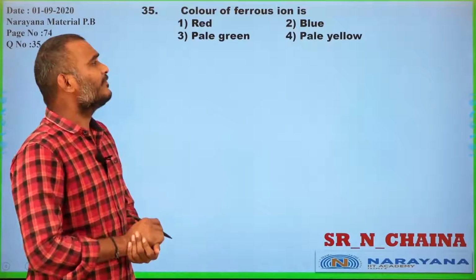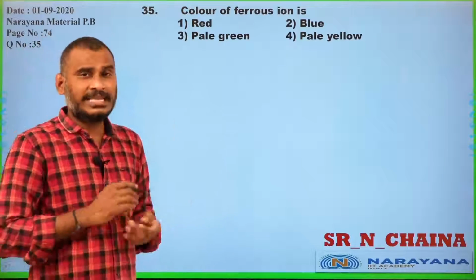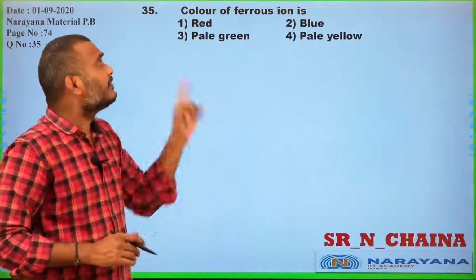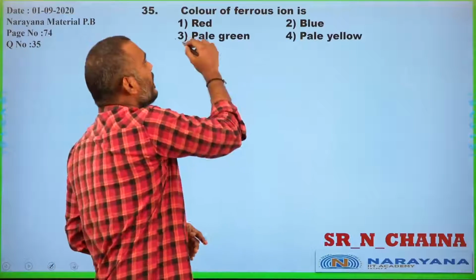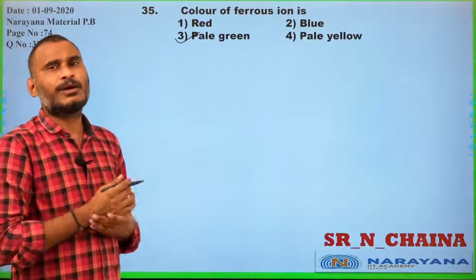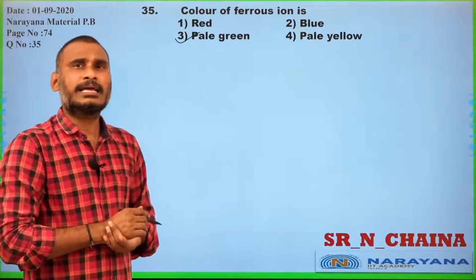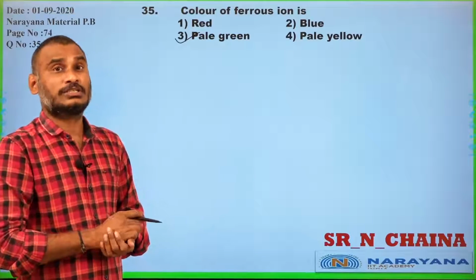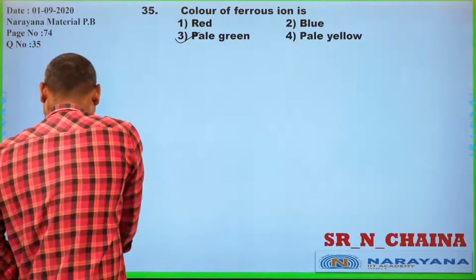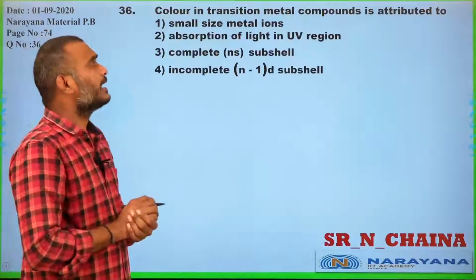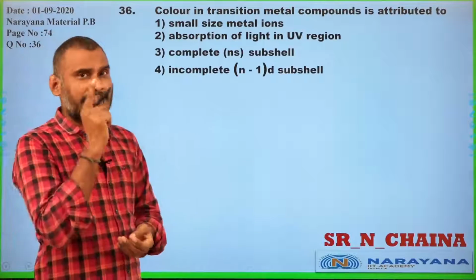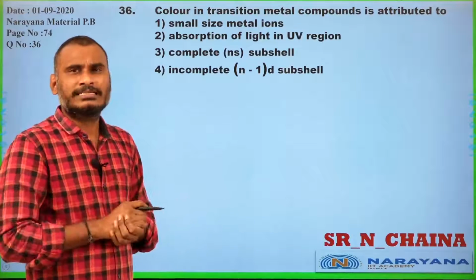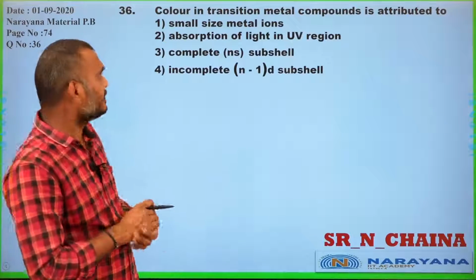Next, color of ferrous ion. In the previous example, while I gave columns of matching, Fe plus 2 ion is a pale green color. Like that we have to identify. That means you should have knowledge of the colors of the ions. Please remember that along with their charges. Colors in transition metal compounds are attributed to small size of the metal? No, that does not provide any information about the colors.